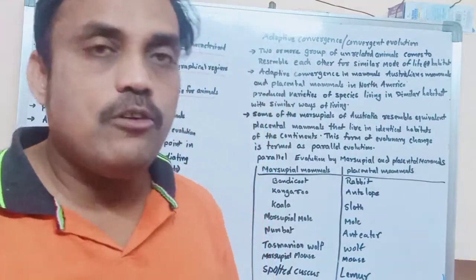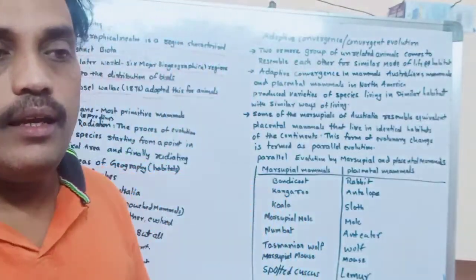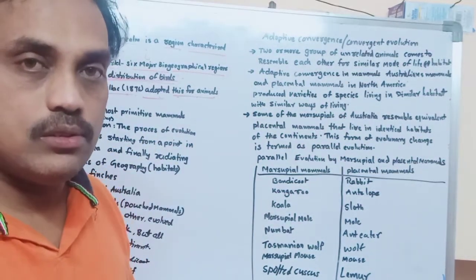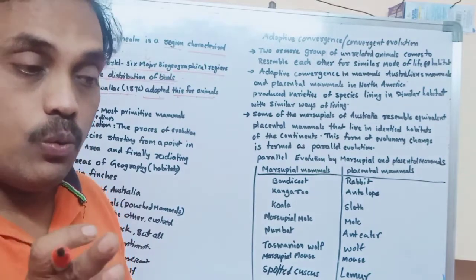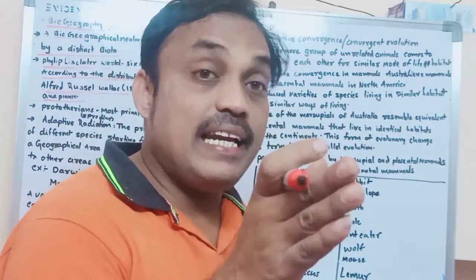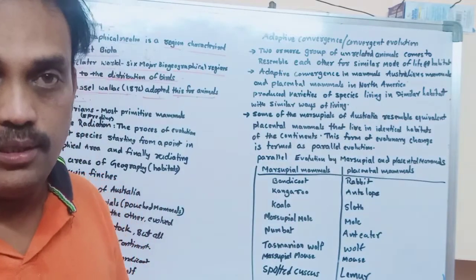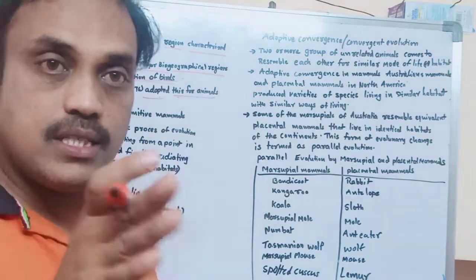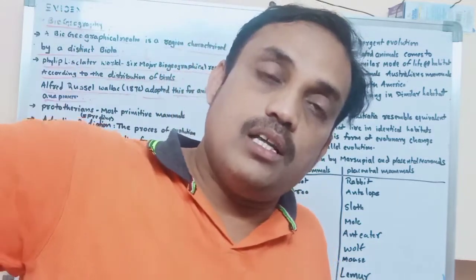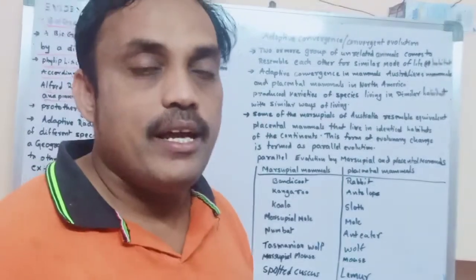Why do we have to discuss biogeographical evidences? In which region did which animals evolve, which animals originated in which area, and what is the relation between the organisms? Are there any evidences that animals living in different regions are related? That is why we discuss biogeographical evidences.